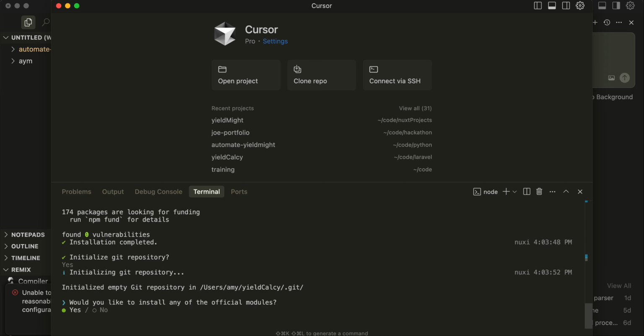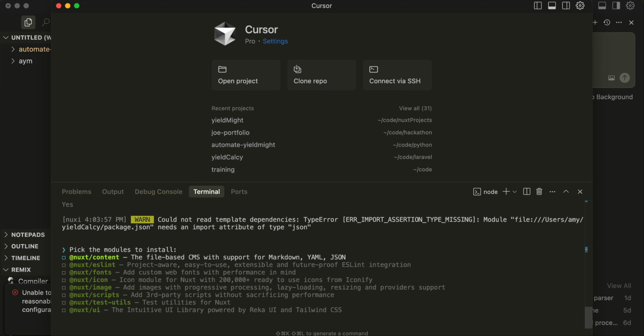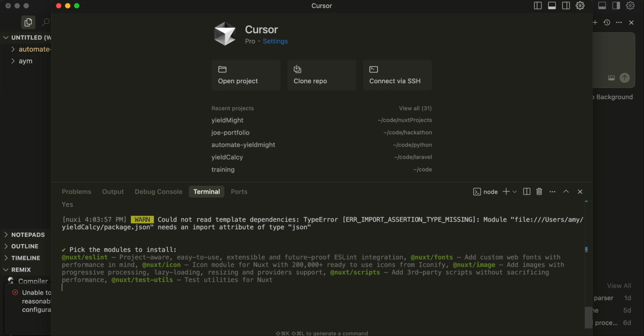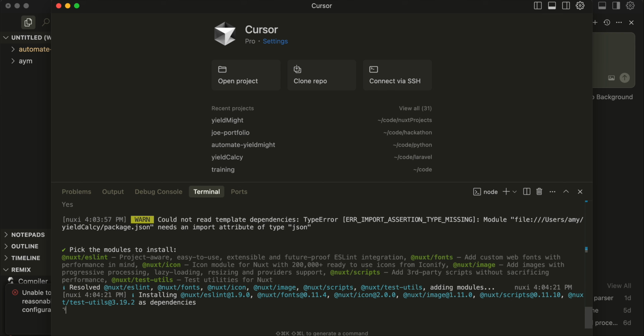Yes, we do want to install that. Yes. Okay, so which ones? We do want ESLint. Why don't we do fonts, because I actually care about this looking nice. We'll do this one. I'm not sure if we need it. We don't want NuxtUI. I just want to use Tailwind and be done with it.